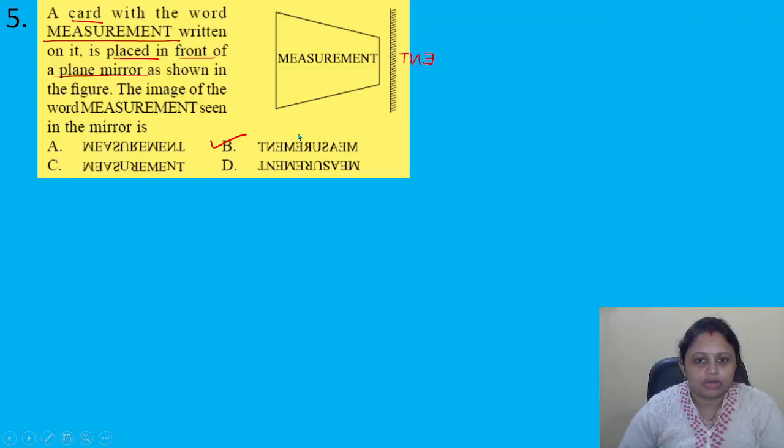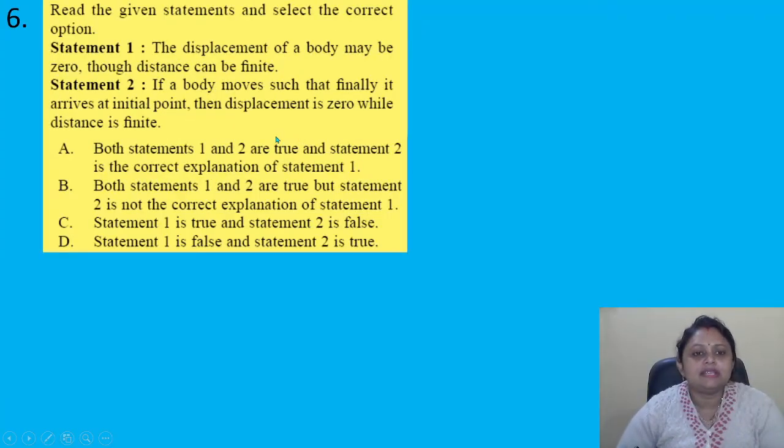Got it? Coming to the next question, read the given statements and select the correct option. Statement 1, the displacement of a body may be 0, though distance can be finite. Statement 2, if a body moves such that finally it arrives at an initial point, then displacement is 0 while distance is finite. Options are A, both statement 1 and 2 are true, and statement 2 is the correct explanation of statement 1. B, both statements 1 and 2 are true, but statement 2 is not the correct explanation of statement 1. Option C, statement 1 is true and statement 2 is false. Option D, statement 1 is false and statement 2 is true.